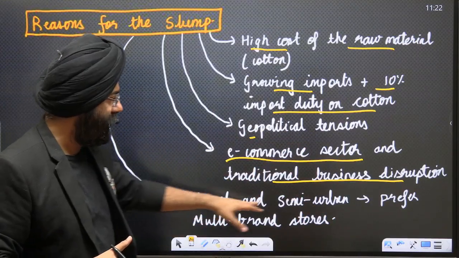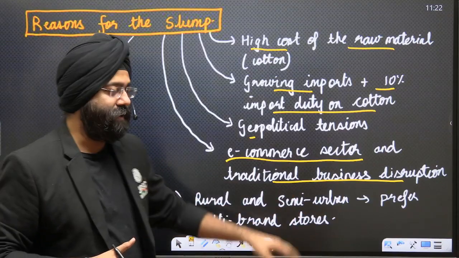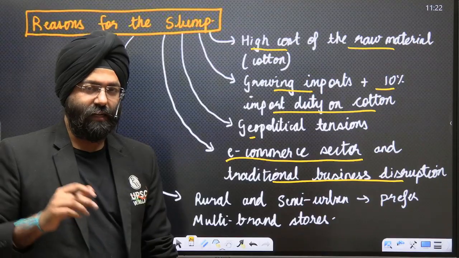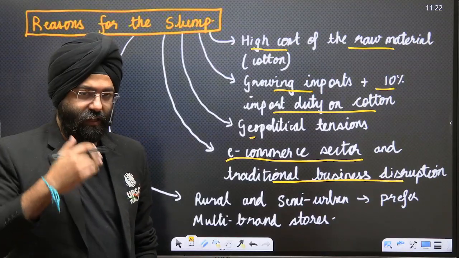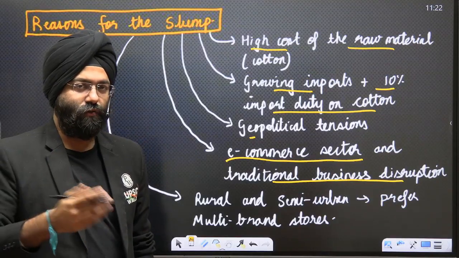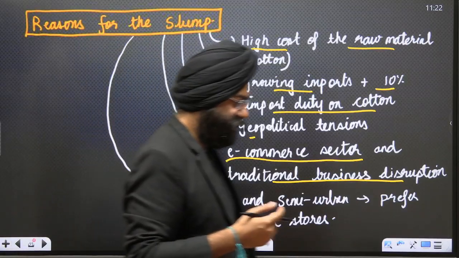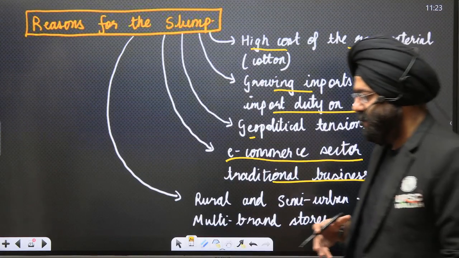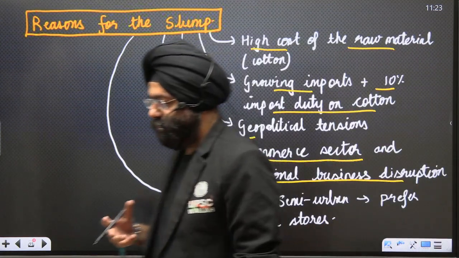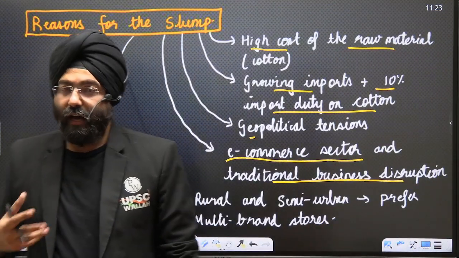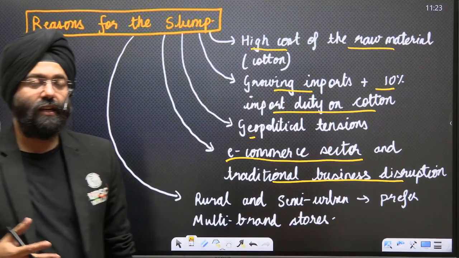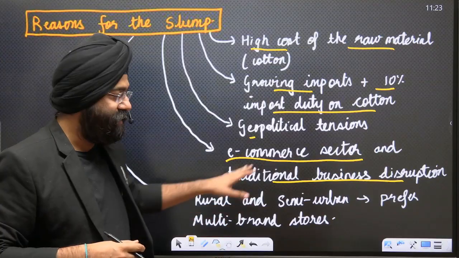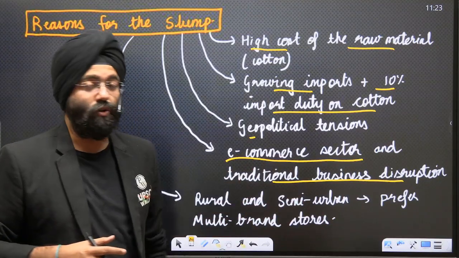Next, rural and semi-urban consumers are now preferring multi-brand stores. This is a major transition that is taking place. Earlier, this wasn't there. With the digital revolution and FDI being liberalized with respect to certain brands coming in, people are going to stores where they can buy branded clothes also. This is present in your article also: semi-urban and rural people are also buying.